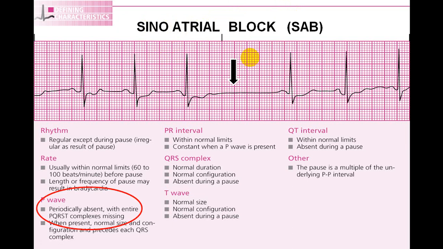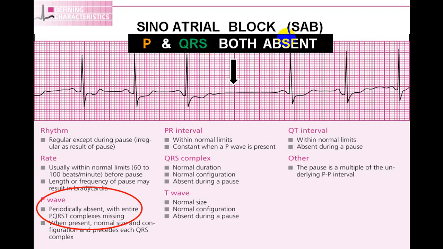So PQRS complex is totally absent. P wave is absent, QRS complex is absent. Typical. And during that, there will be no pulse, no apex. And the person will have a gap between the two pulses. This will be a big gap between the two pulses. And if this increases, we call that even sinus arrest, or sinus pause. And sometimes the person can have a syncopal attack, can have dizziness, and if sinus arrest is long enough, the person can be unconscious and can even develop cardiac arrest and sudden cardiac death.